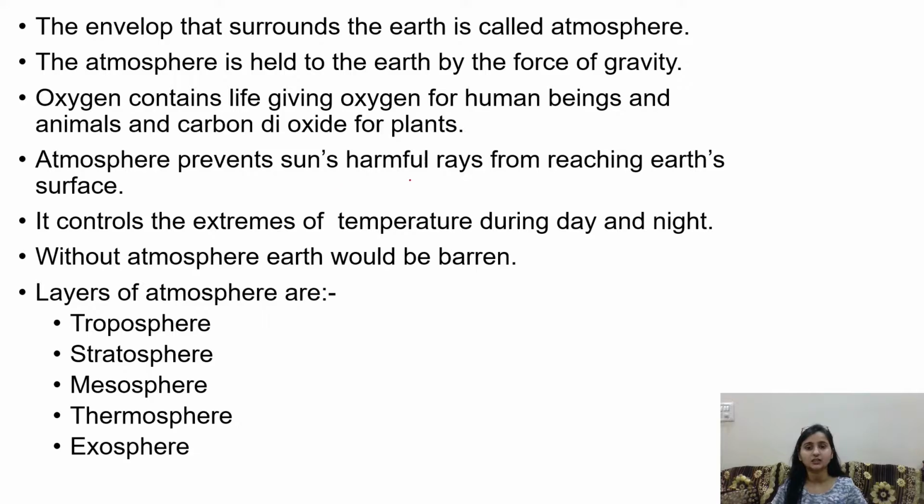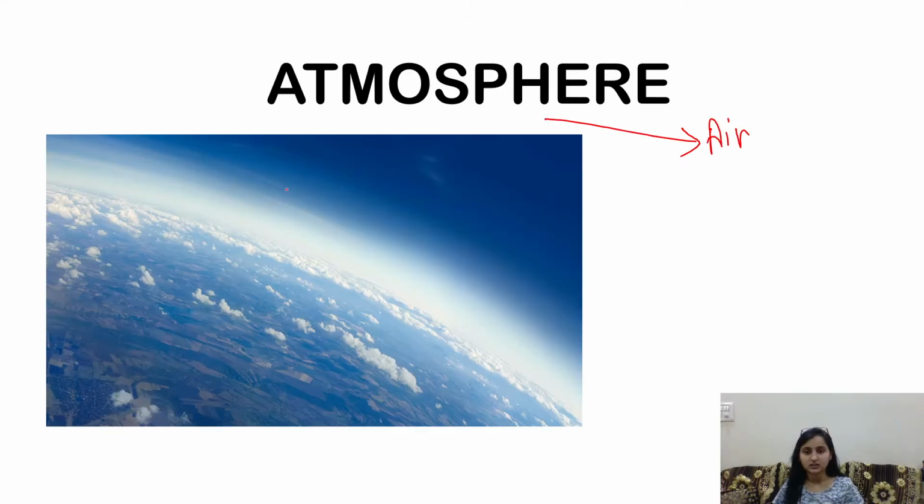The atmosphere prevents the sun's harmful rays from reaching the earth's surface, because it is like a blanket. The sun has UV rays, ultraviolet rays, that are harmful. So the atmosphere keeps us safe, so that we do not die because of hotness or extreme weather.